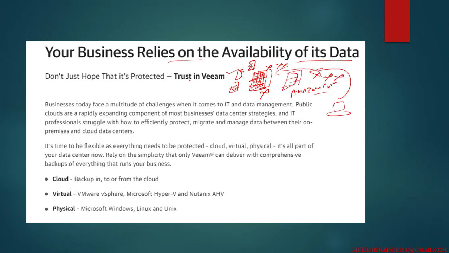So that's Veeam. Businesses today face a multitude of challenges when it comes to IT and data management. Public cloud is a rapidly expanding component of most business data center strategy, and IT professionals struggle with how to efficiently protect, migrate, and manage data between their on-premise and cloud data centers. So that's a real challenge. People have been using Microsoft Azure or AWS and so on. And if you have to perform migration from one to another, it's probably a tough task if there is no Veeam.